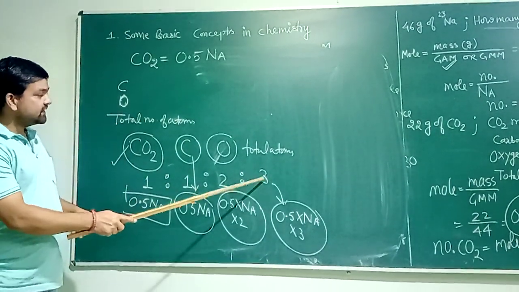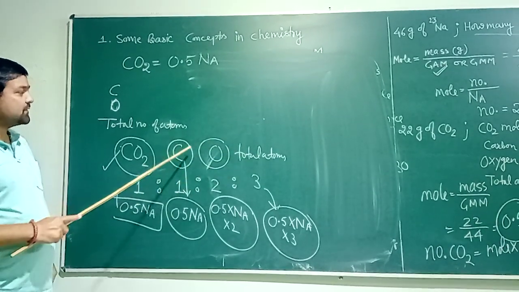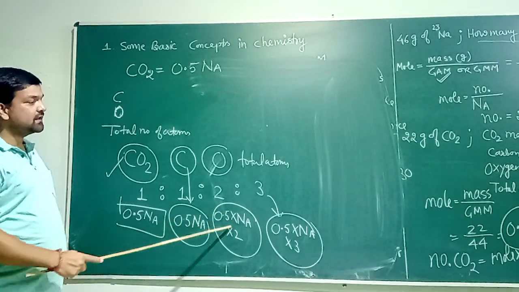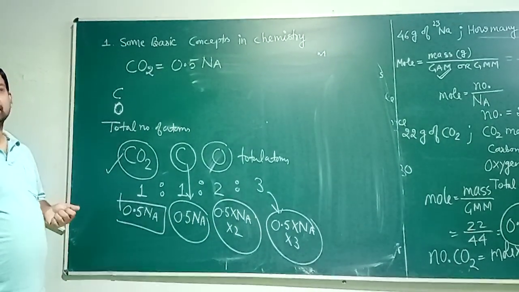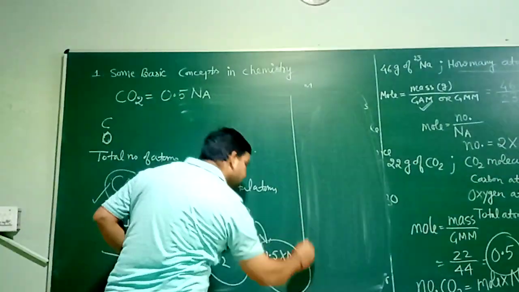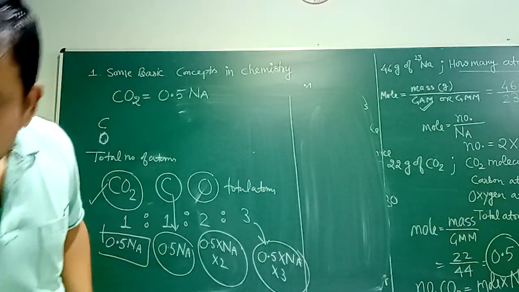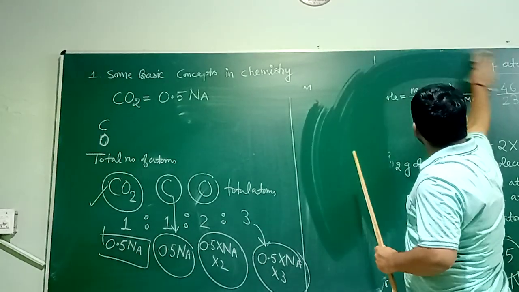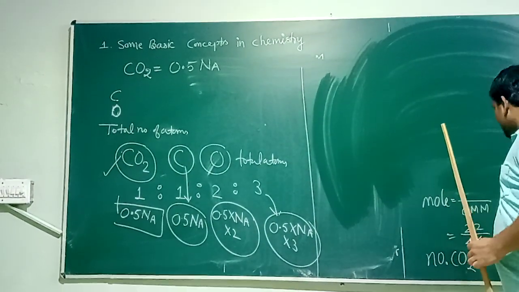You can also check here: total atoms means the sum of carbon and oxygen. So if you add these two, you will get the third number. This is a verification that we did the correct calculation. Now similarly, you can do many more questions where you are given the amount of molecules, but you need to calculate the number of atoms, even the number of subatomic particles.